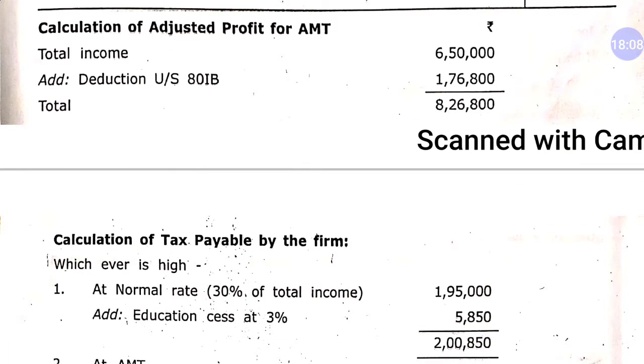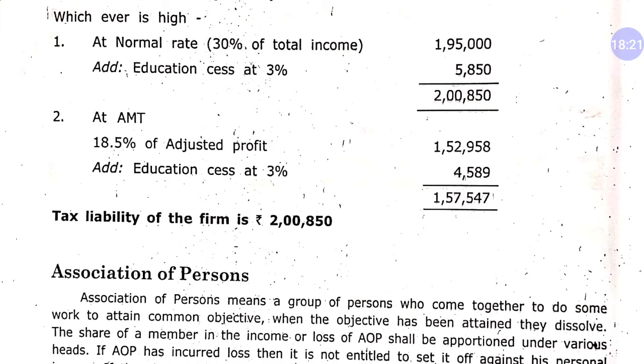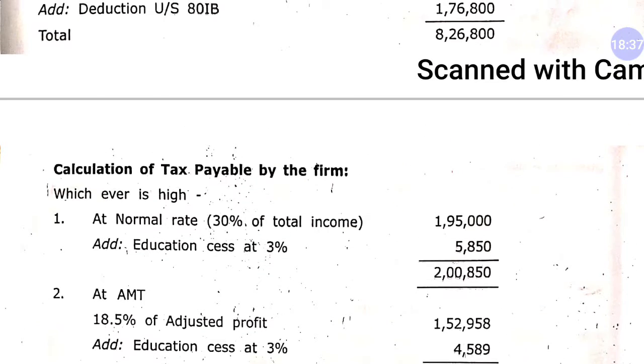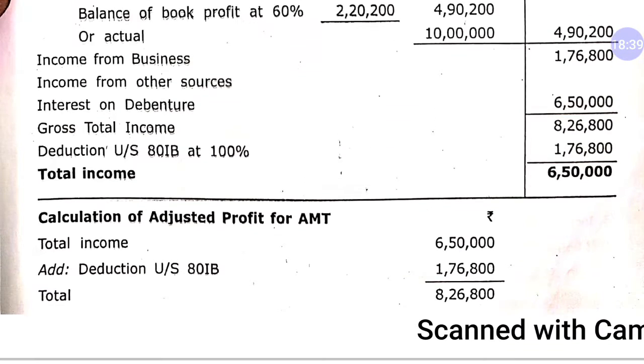On this amount, we will calculate tax at the normal rate, which is 30%. It is 1,95,800, and with 3% education cess, 2,850. Now in case of AMT, we will take only 18.5% of adjusted profit. So this is our adjusted profit, 1,52,958. Now let me check how it comes.